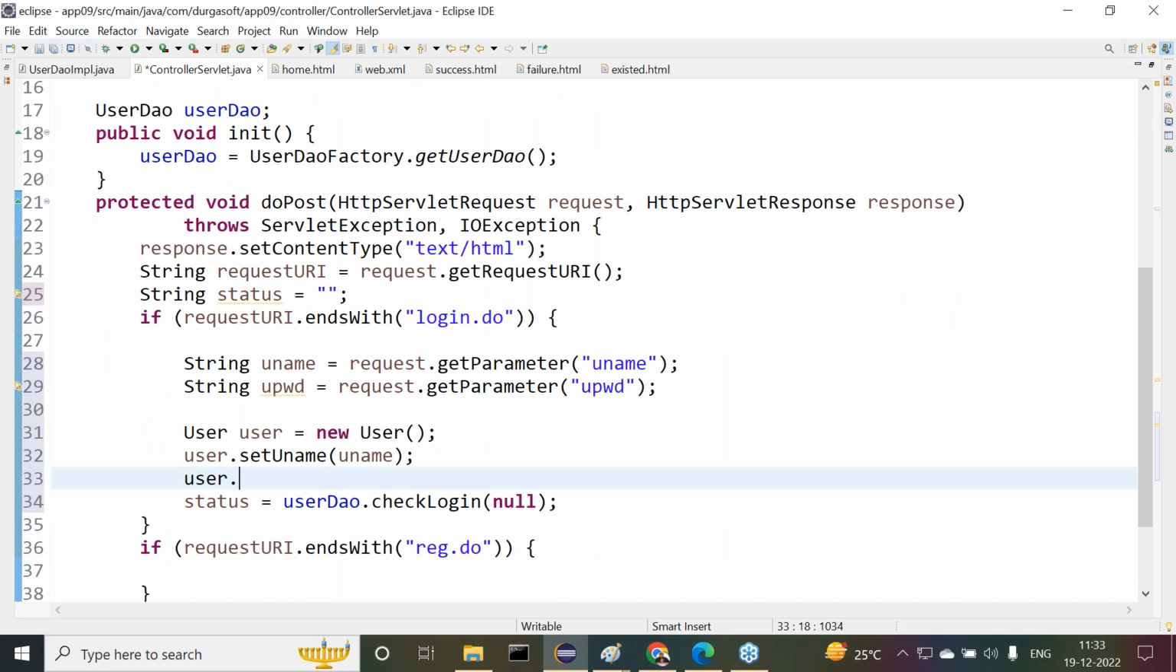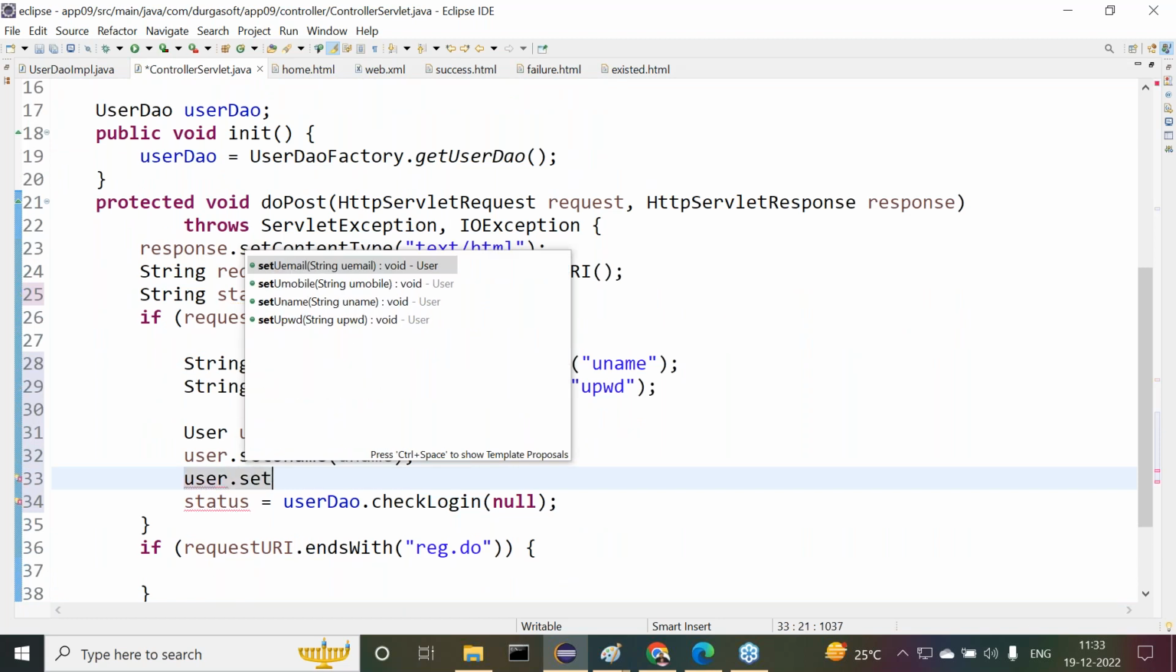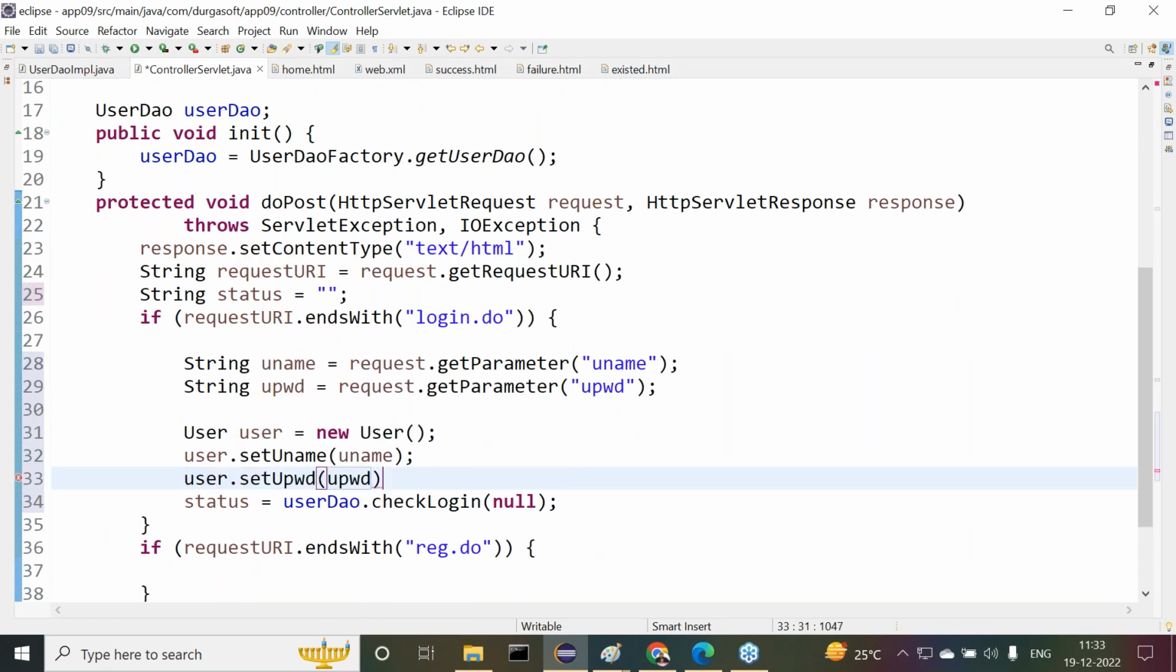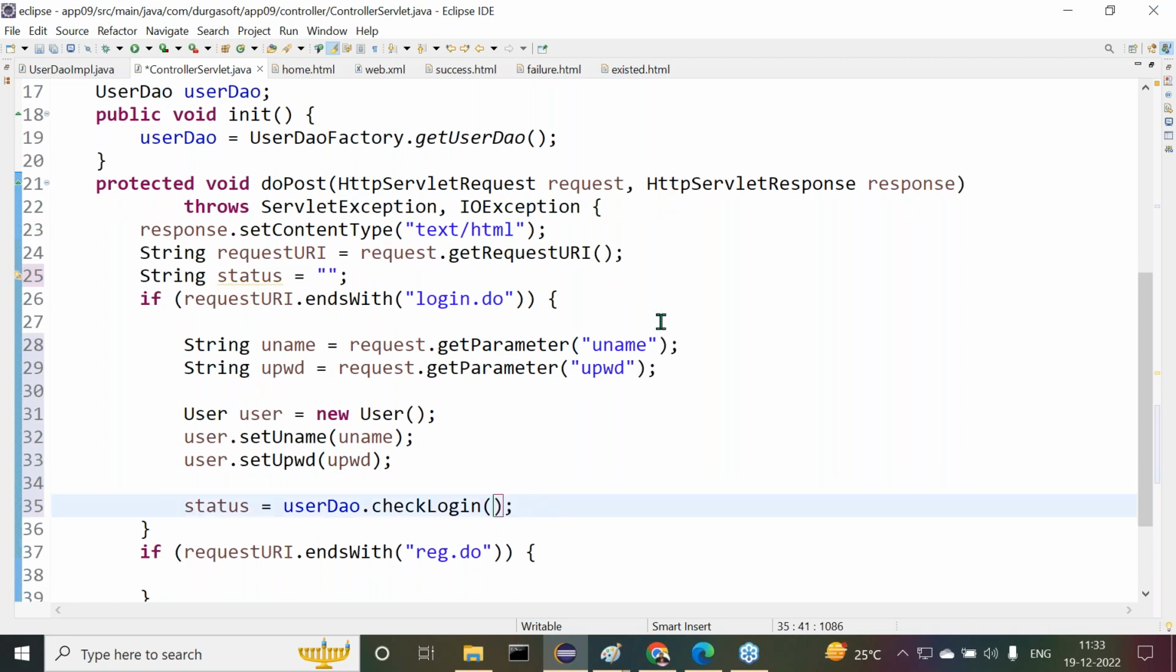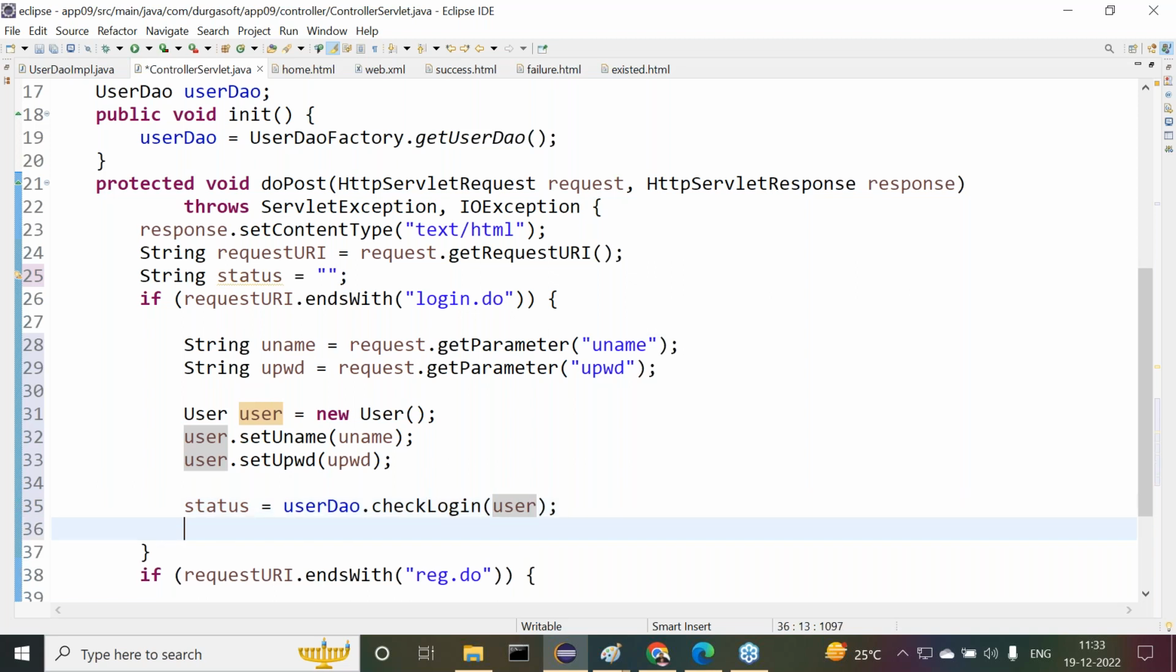Next one is what there, user dot set upwd. Then after that, here we have to pass directly the value, user. Okay, now status value here we are getting there. What is the status value? Maybe success or maybe failure, something else. I'll decide what value we get here later.